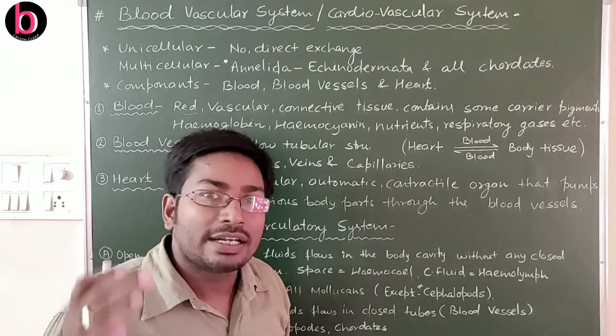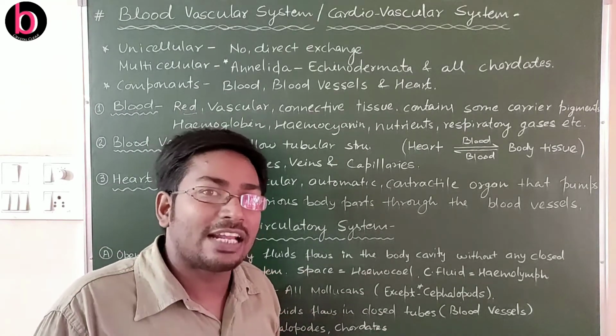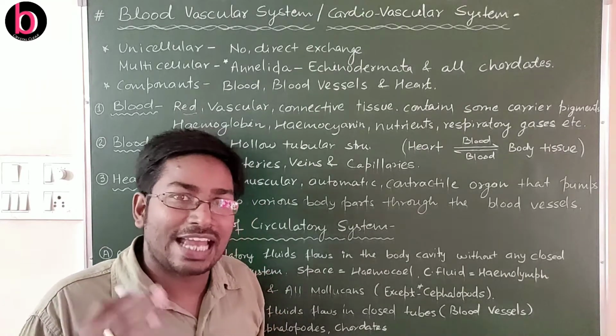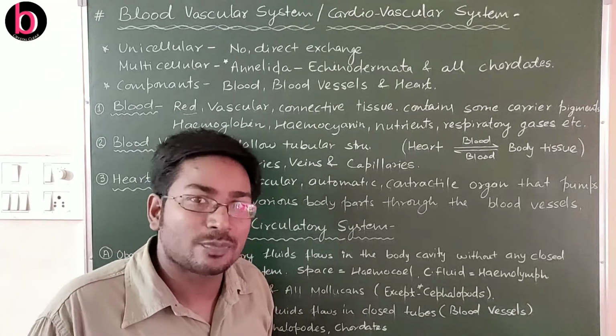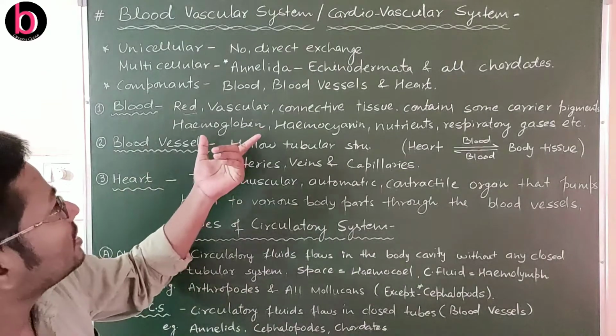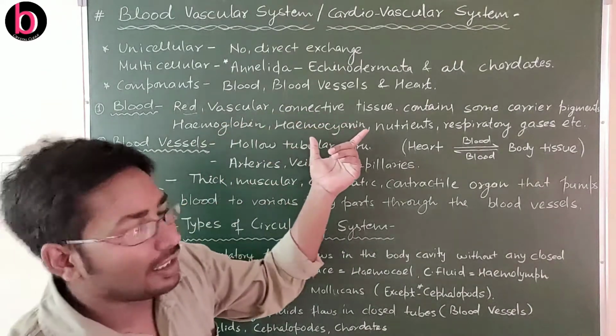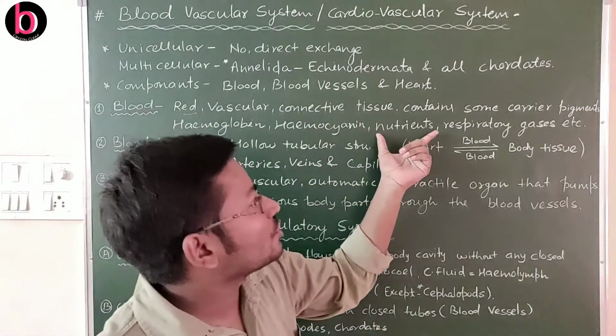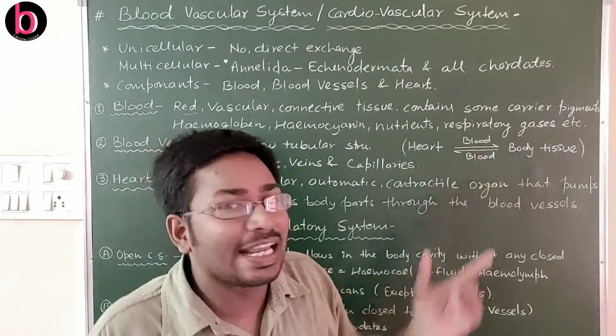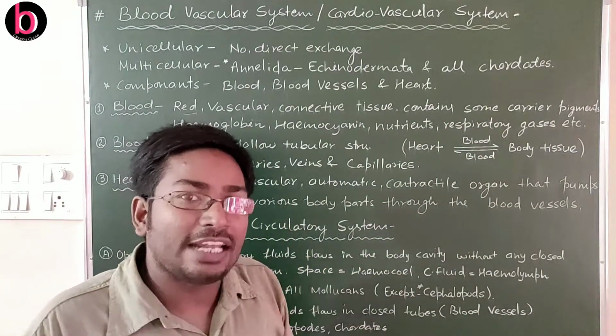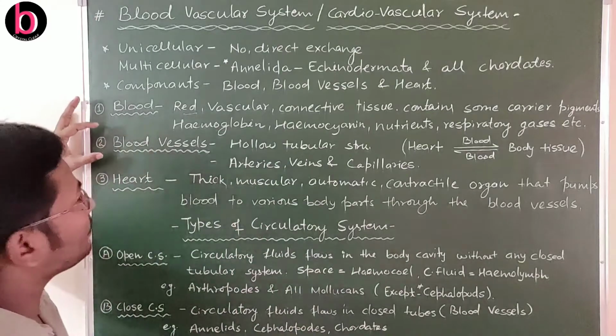All these are respiratory pigments. They are involved in gaseous exchange as well as gaseous transportation. So here it is given: hemoglobin, hemocyanin. There is also presence of nutrients, respiratory gases, etc. in blood.